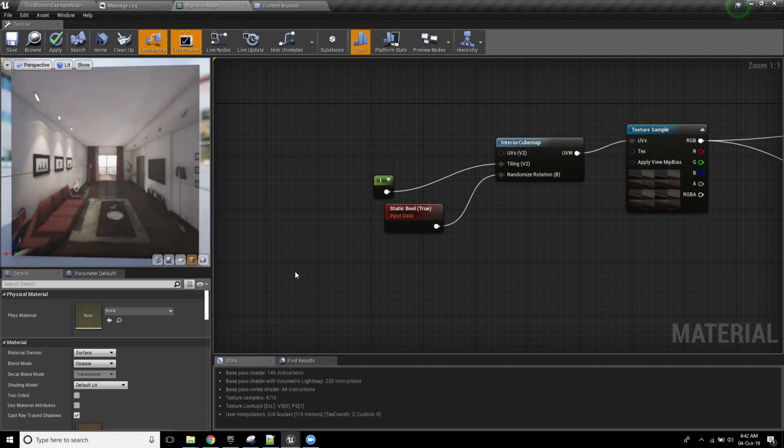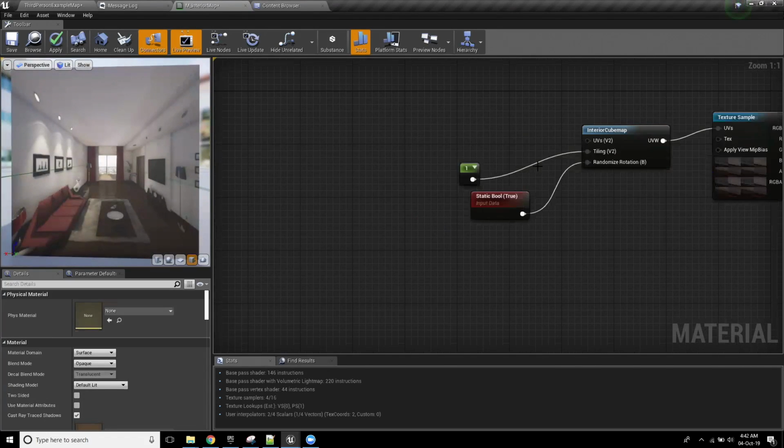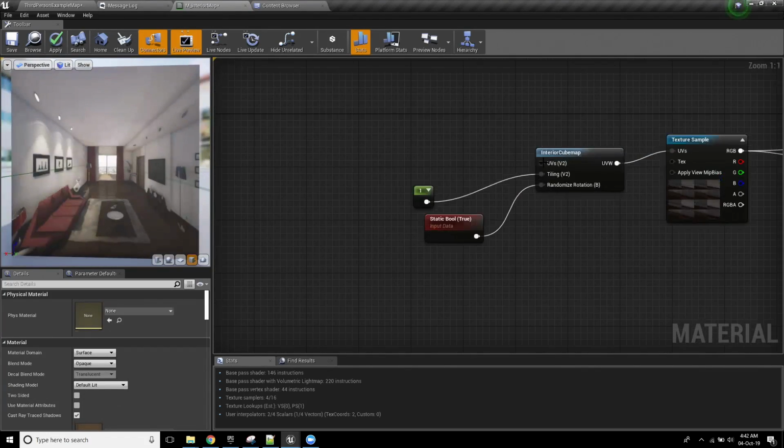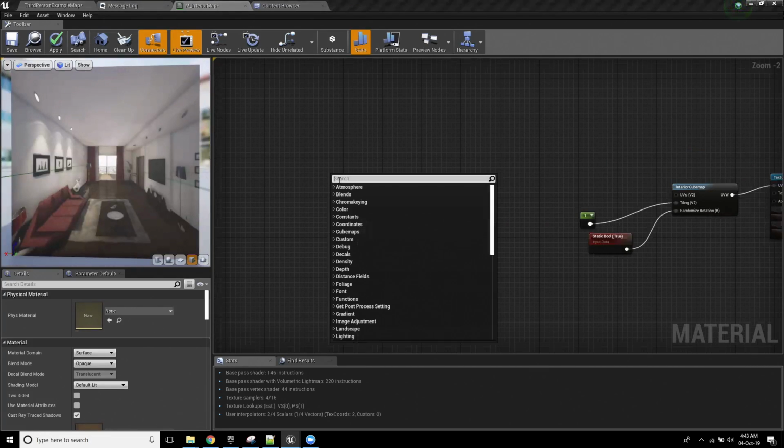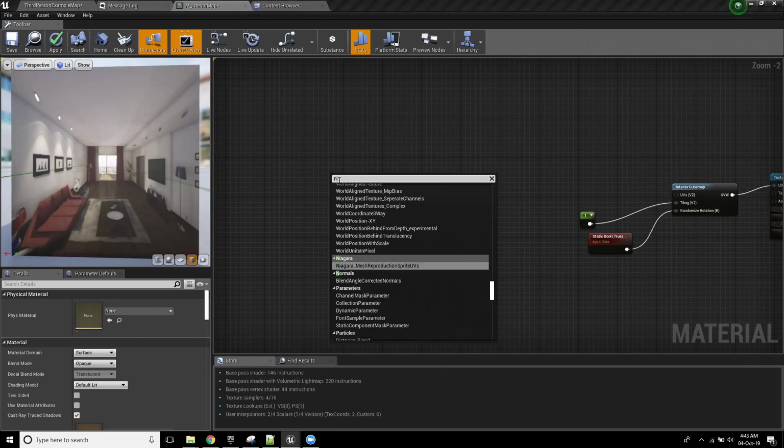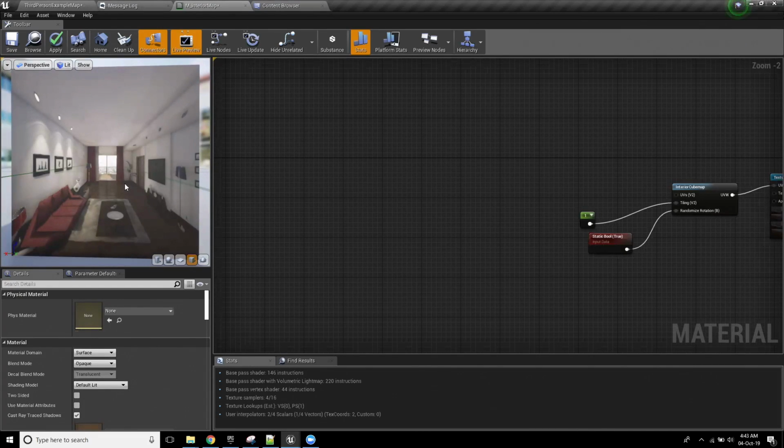Now, the reason I've done this is I want to manually increase or decrease the size of the UVs, so the tiling through the UVs. And I'm going to do that according to scale. So here's a really cool thing that a lot of people aren't aware of. So let's begin by thinking about the problem that we have.